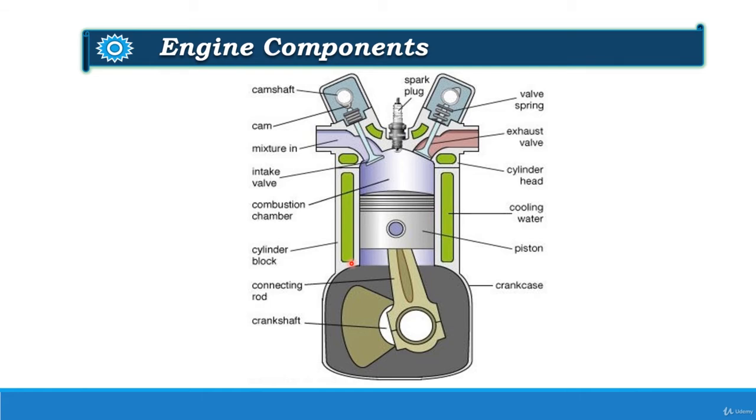Below the cylinder block, you can find the crankcase. This is what you see. This is the crankcase, and inside the crankcase there is a crankshaft, connecting rod and gearbox mounted in the crankcase. Now let us see these engine components with their basic definitions.